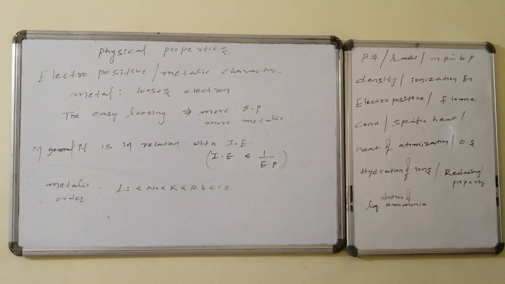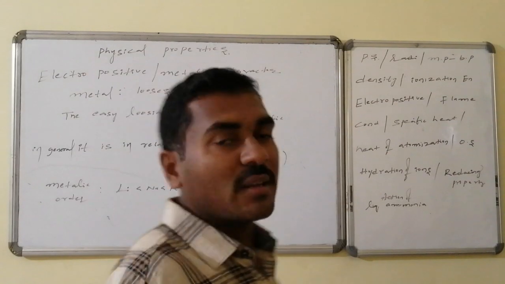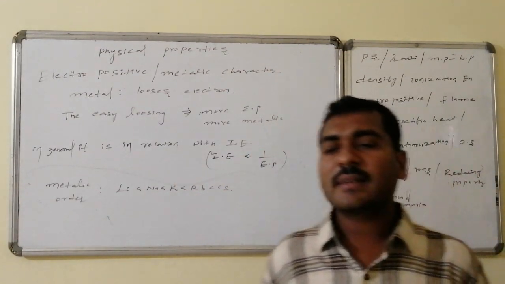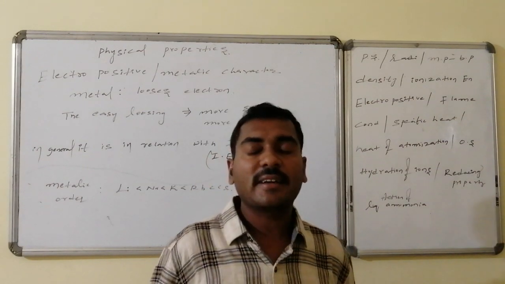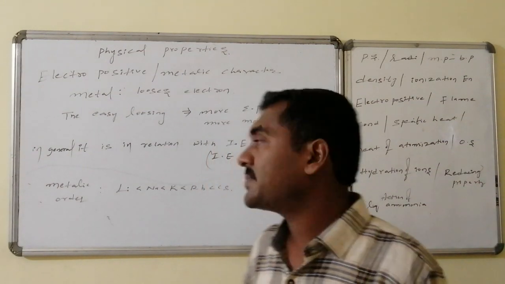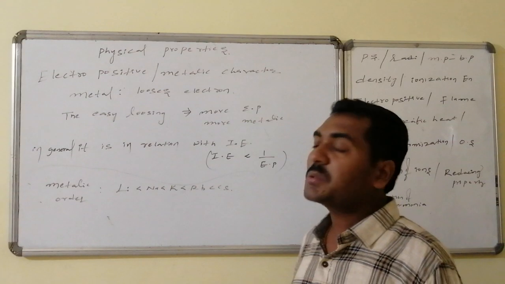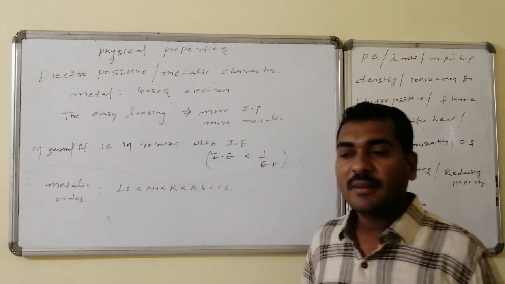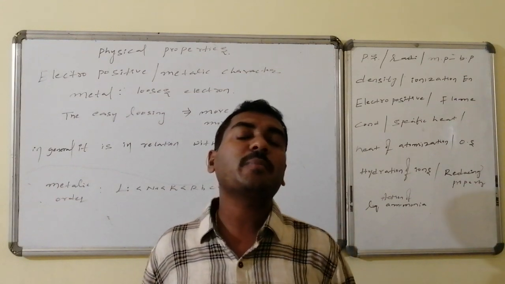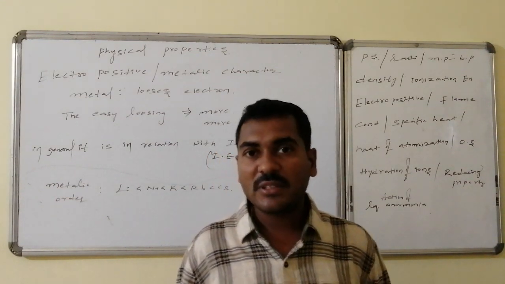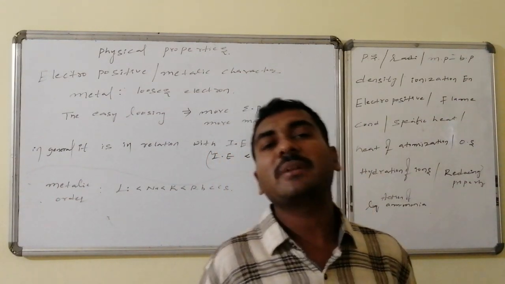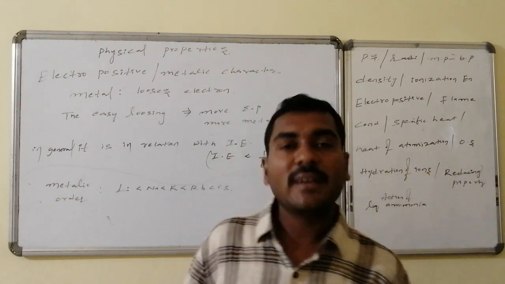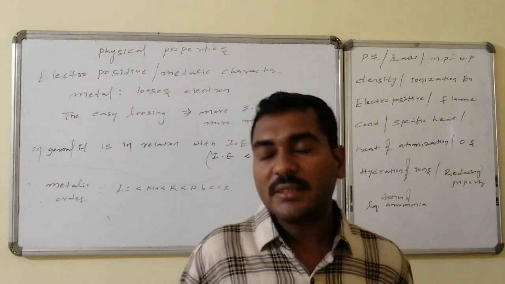Electropositive character, the other name of which is metallic character. The basic nature of a metal is that it acts as a conductor and it can lose electrons. So easy losing is said to be what? More electropositive, more metallic in nature. Whereas that easy losing also depends on the strength of attractions between the nucleus and the outer orbit electrons. More attractions, more difficult to remove. Less attractions, easy to remove.